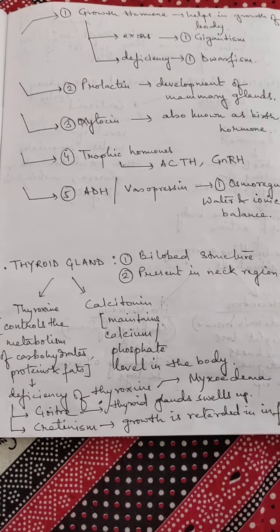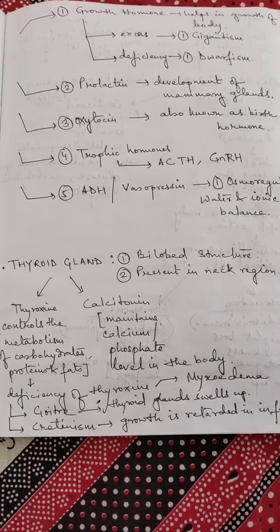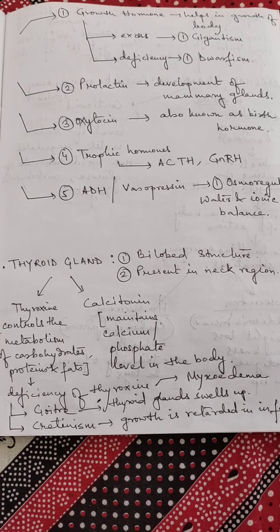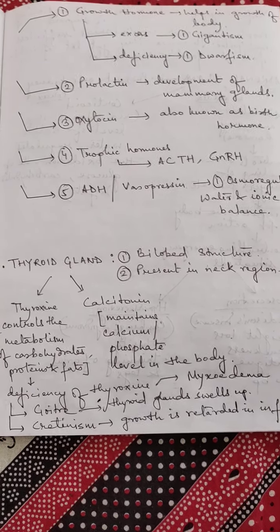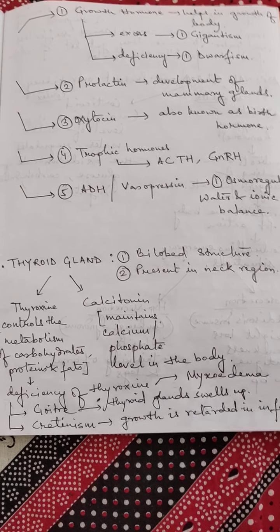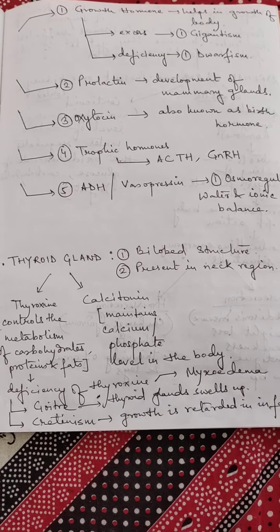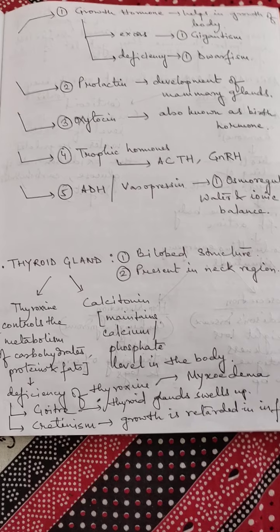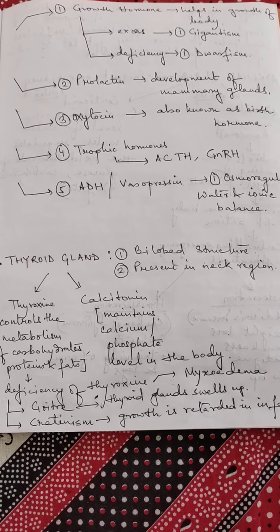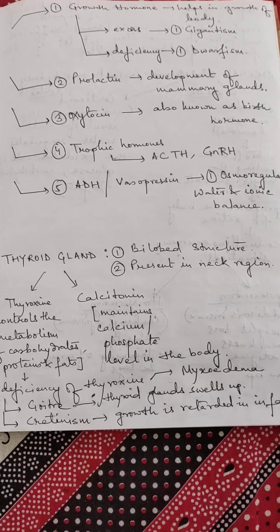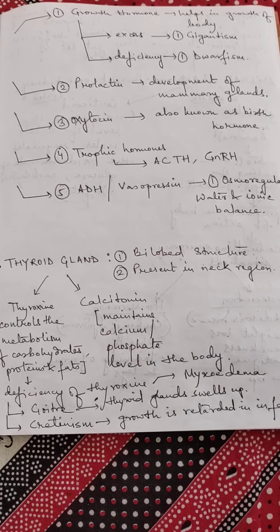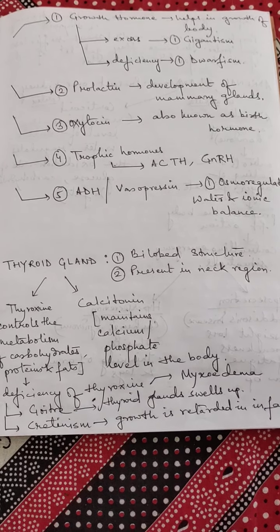The next hormone is prolactin. Prolactin helps us in the development of mammary glands. Oxytocin is also known as birth hormone. Number 4, trophic hormones like adrenocorticotrophic hormone, which we call ACTH, and gonadotrophic releasing hormone.